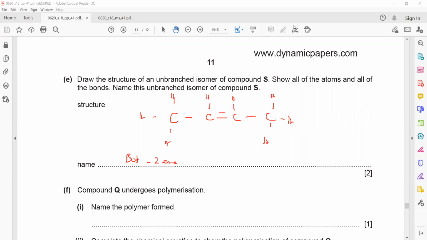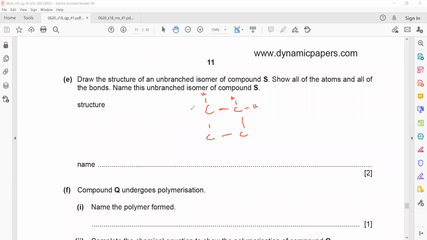For the cyclic one, I will draw 4 carbon atoms first in a closed loop. And 2 are already forming a bond, so 2 hydrogen will be there. 2 hydrogen, 2 hydrogen, and 2 hydrogen. And then it will be cyclobutane. If I draw this one, it will be cyclobutane.